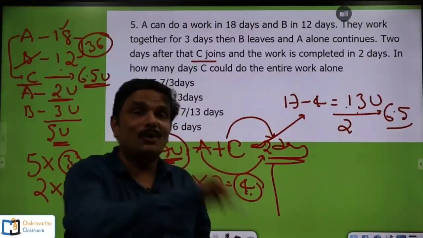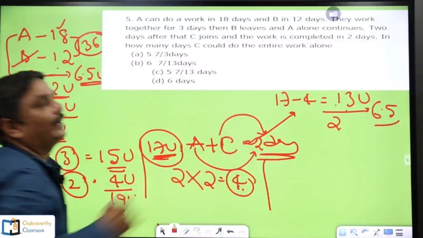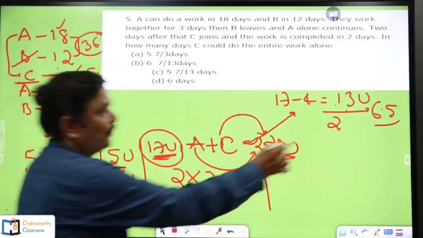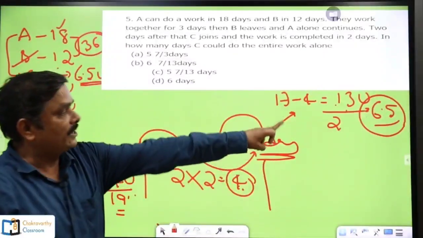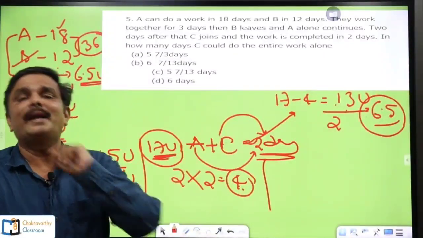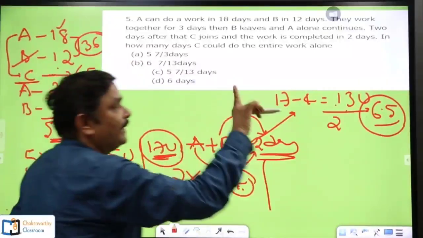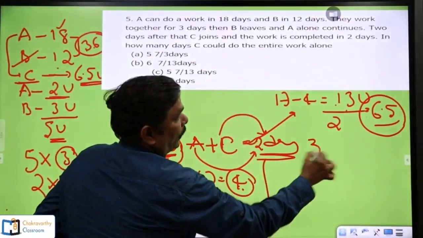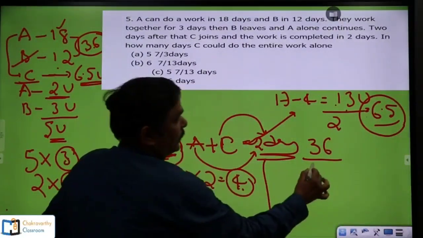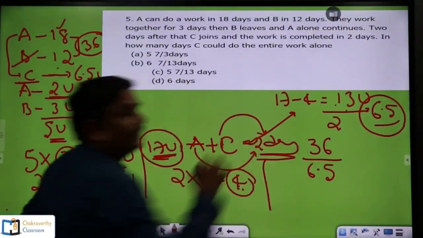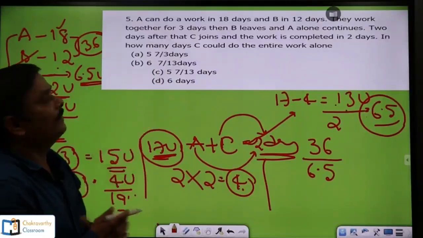But my question is not what is C's capacity. The question is in how many days C could do the entire work. Now, so far I found out the work of C in 1 day. C can do 6.5 units of work in 1 day. Now, the total work is 36 units. In how many days C could do the work means total work 36 units divided by C's per day work, which is 6.5 units. That's it. This is going to be your answer. Just simplify this one to match one of the given options there.